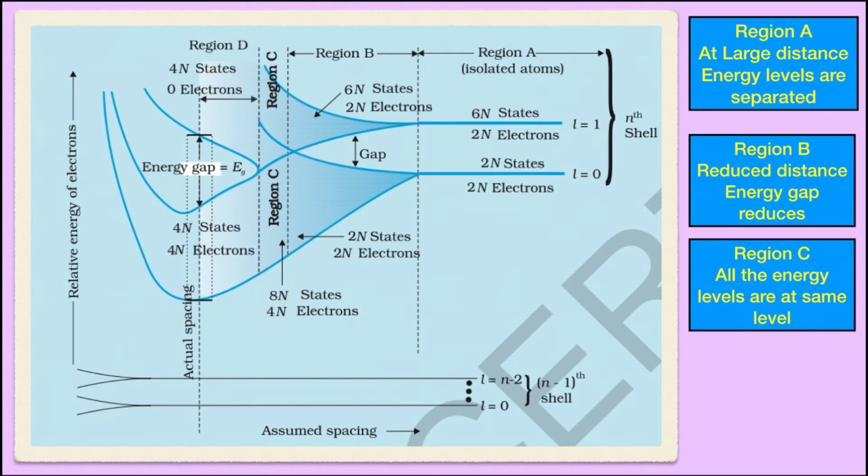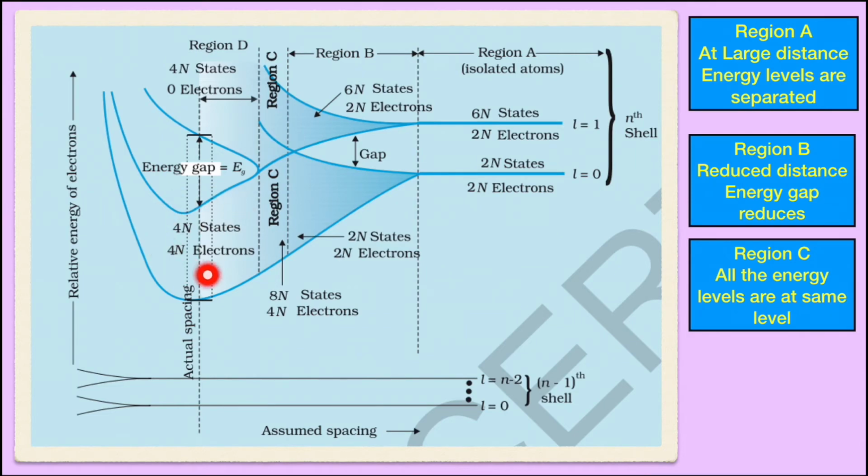If the distance is further reduced, that is to the actual distance between the atoms, then these energy levels are divided into two groups, as shown here in region D. One group is at higher level and another group is at lower level. The lower group has 4n states and 4n electrons. It means all the filled states are separated and all the vacant states are separated. So 4n states which are empty have 0 electrons and 4n states have 4n electrons, these are completely filled.